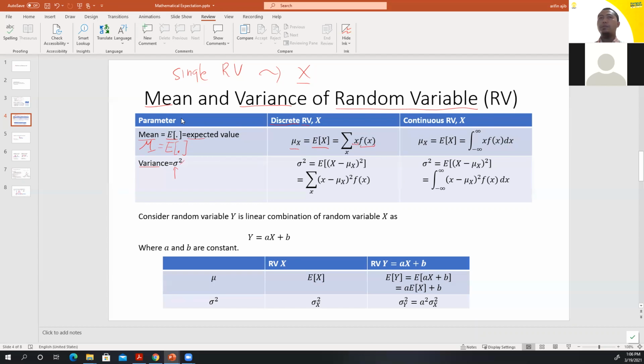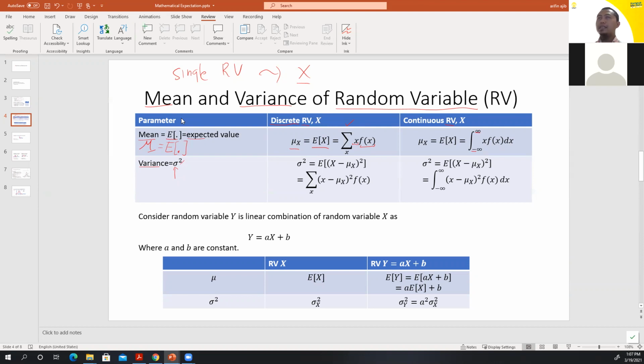And for the continuous random variable, we just replace the summation symbol with integrations, with respect to this, which is actually the limit, the meaning of limits.